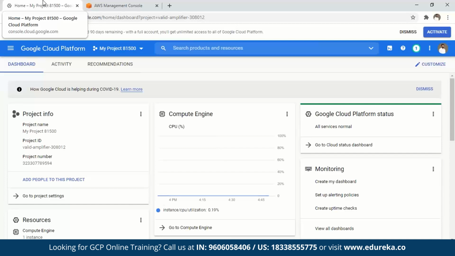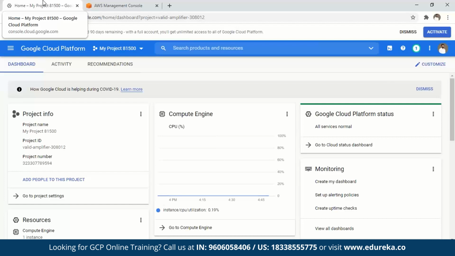For a certain duration, GCP provides a number of units of money for you to use. You can use those free units to spawn your instances, launch your storage services, database services, and stuff like that.